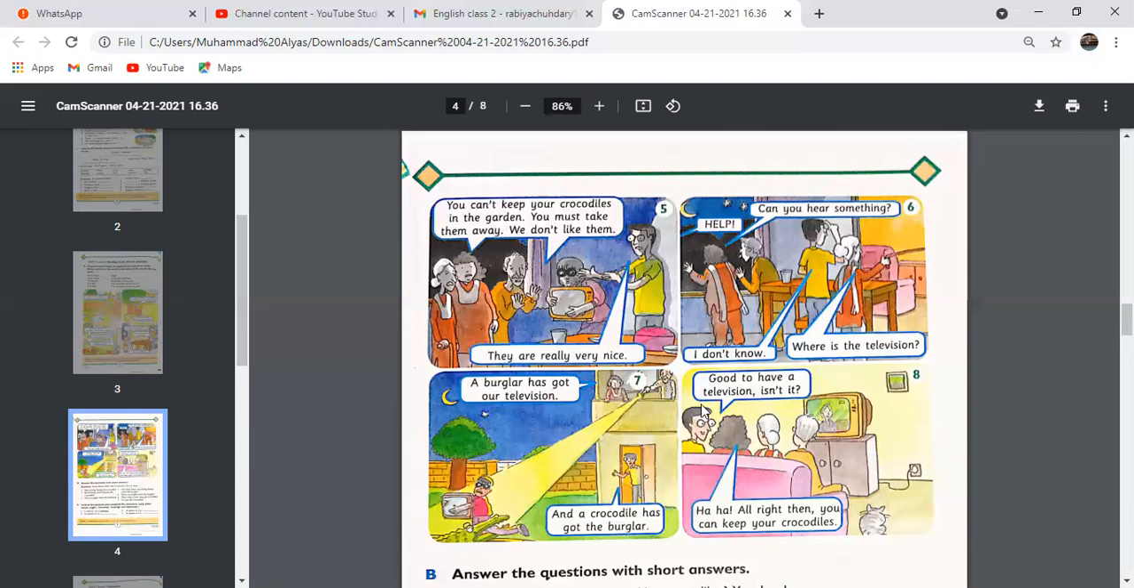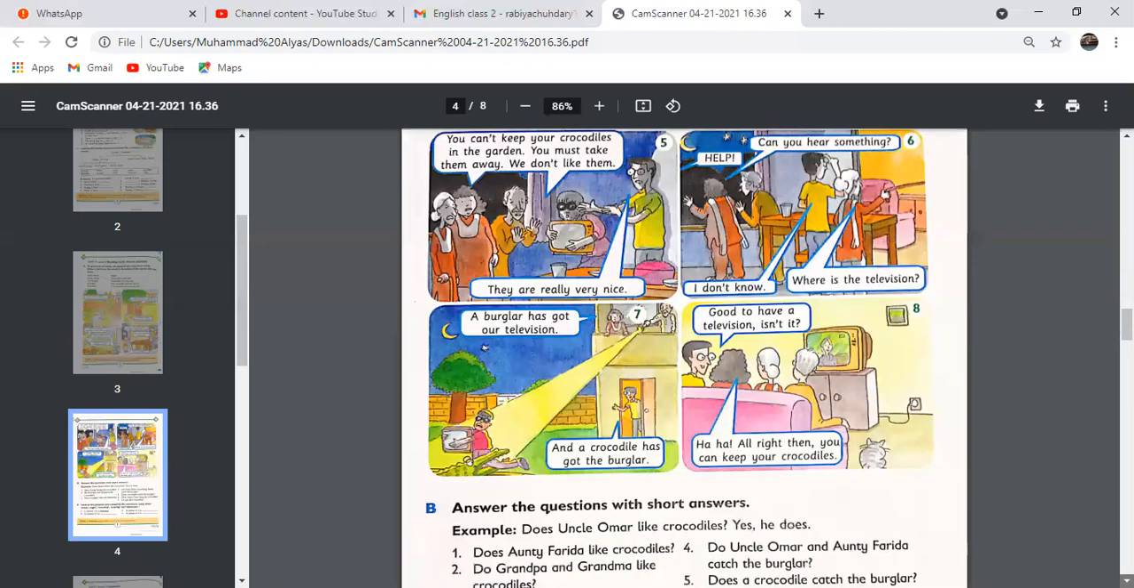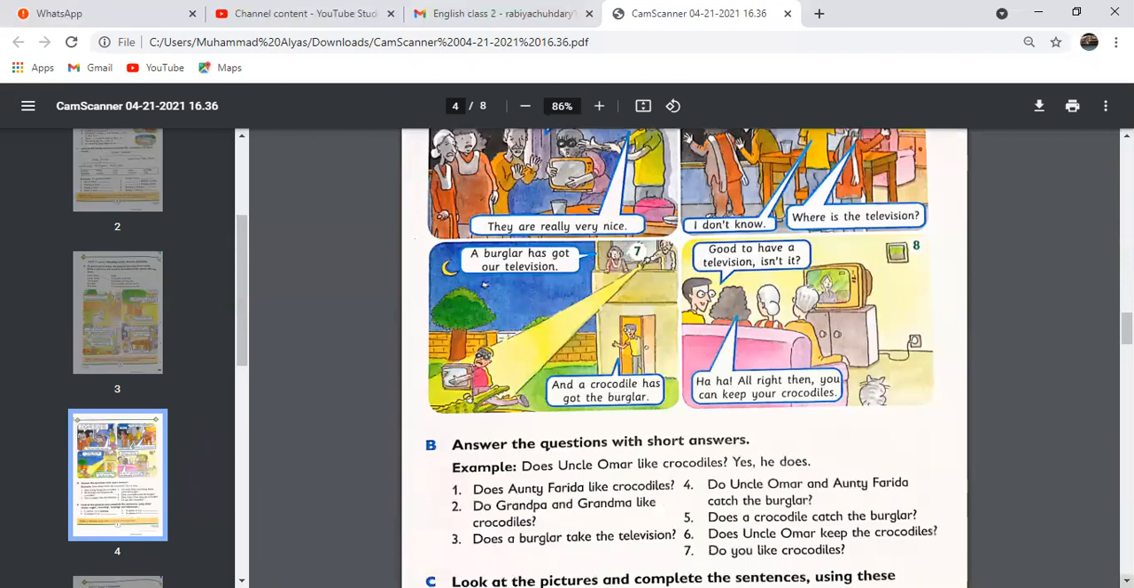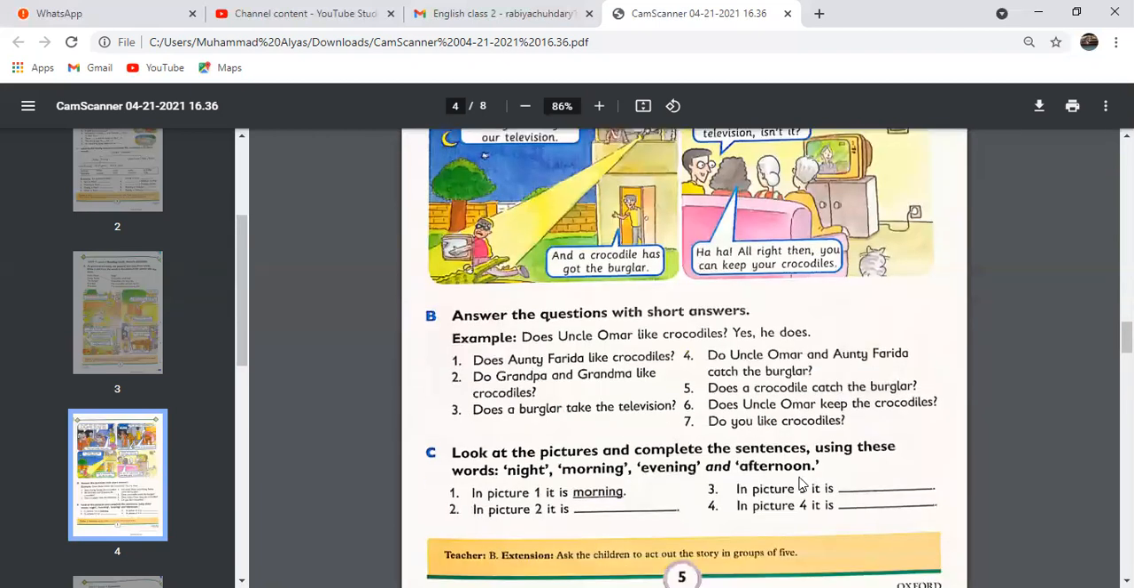Okay, picture number 8. Good to have a television, isn't it? So Uncle Umar is saying that we have got the television back just because of the crocodile. Isn't it good? Isn't it nice? And they all are saying, ha ha, all right then, you can keep your crocodiles. Yes, so they are now willing to keep the crocodiles in their house because the crocodile has got the burglar's leg.